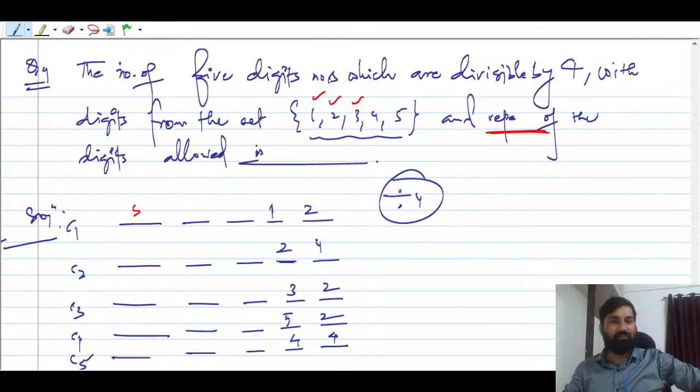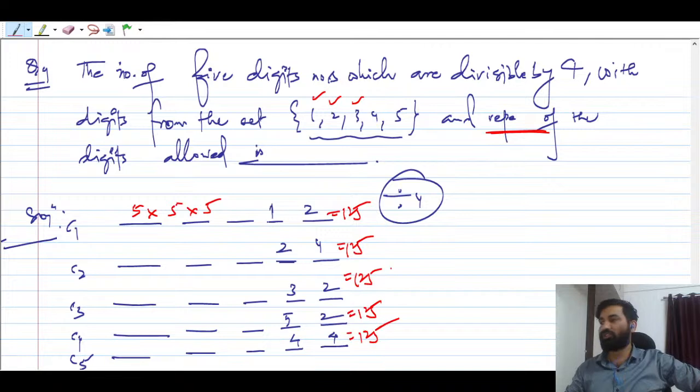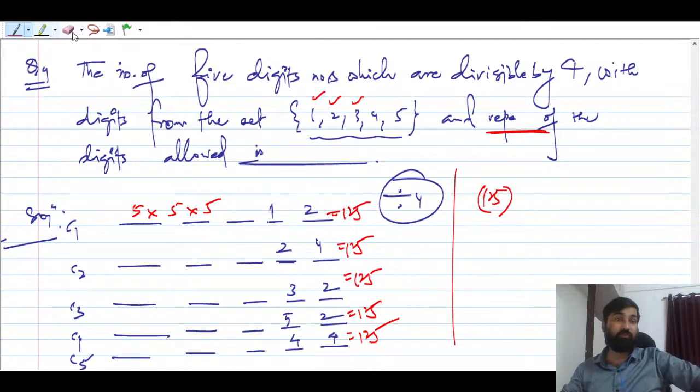So this is 5 into 5 into 5, you can say 125, for each of the 5 cases. This is a very easy question, right? What is this? You have to add the cases, not multiply: 5 into 125, which is equal to 5 to the power 4, which is 625.